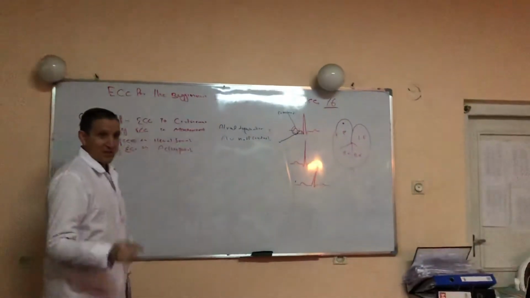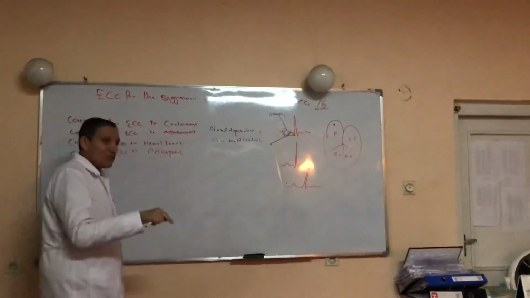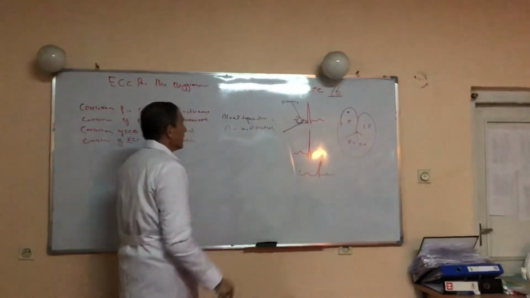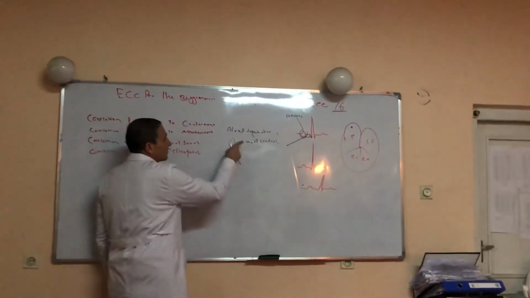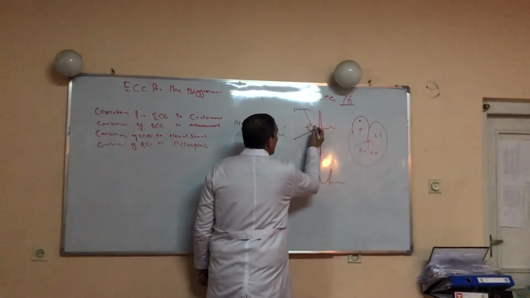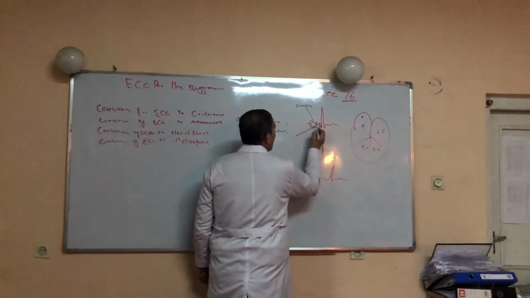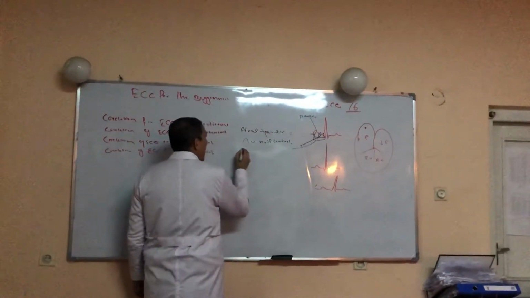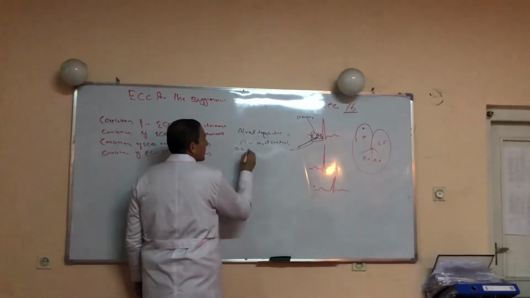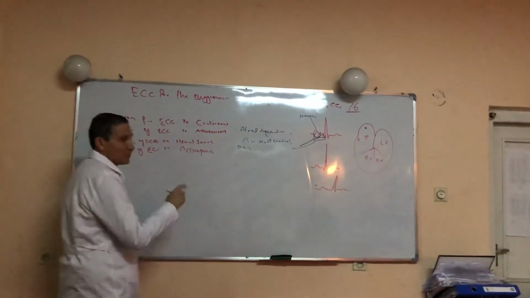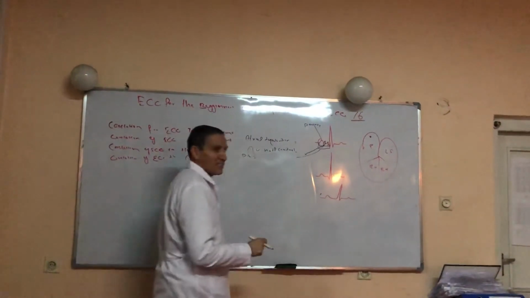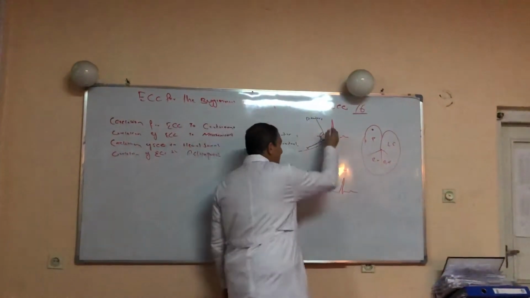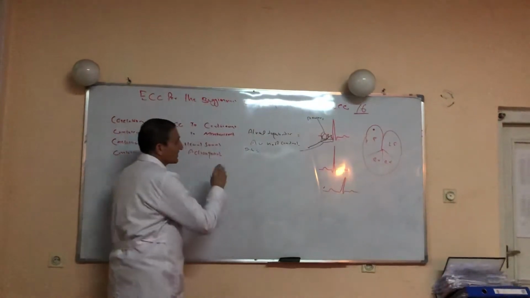So the P wave represents atrial depolarization, the PR segment represents AV nodal conduction, and the PR interval represents both events. This was AV conduction.